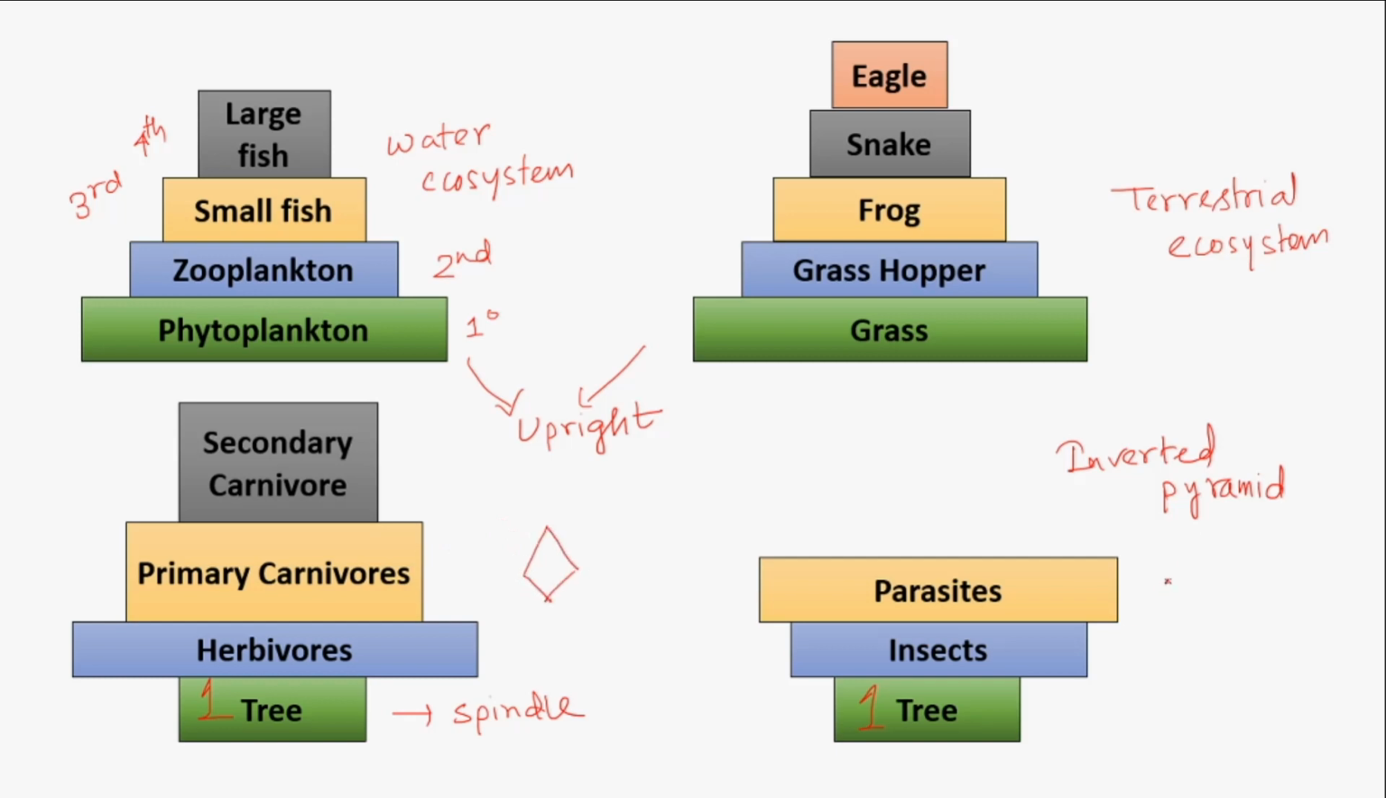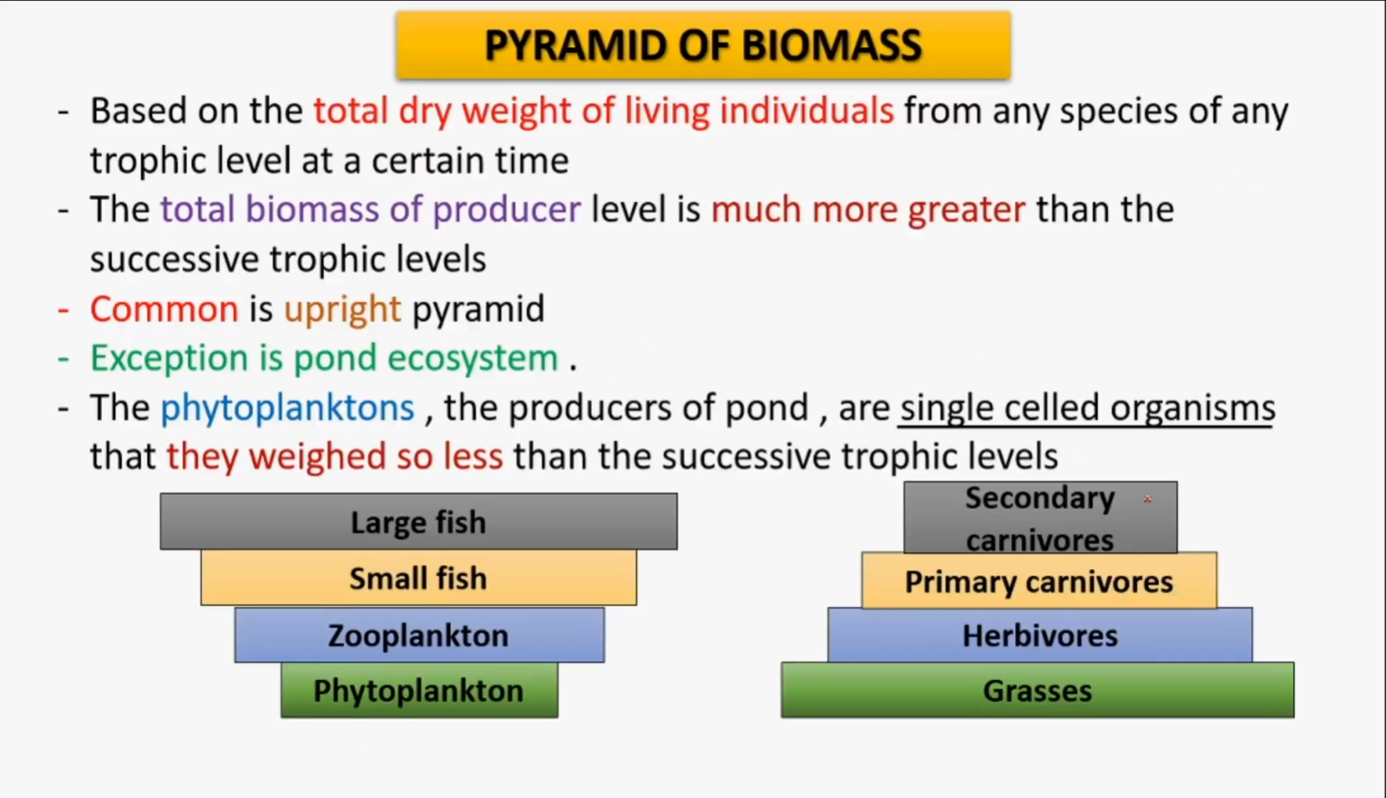But in case of the parasitic pyramid, if the producer number is 1, the herbivores number is greater than the tree, and the parasites living on the insects are also greater than the insects. So this pyramid shows an inverted structure. It is an inverted pyramid.